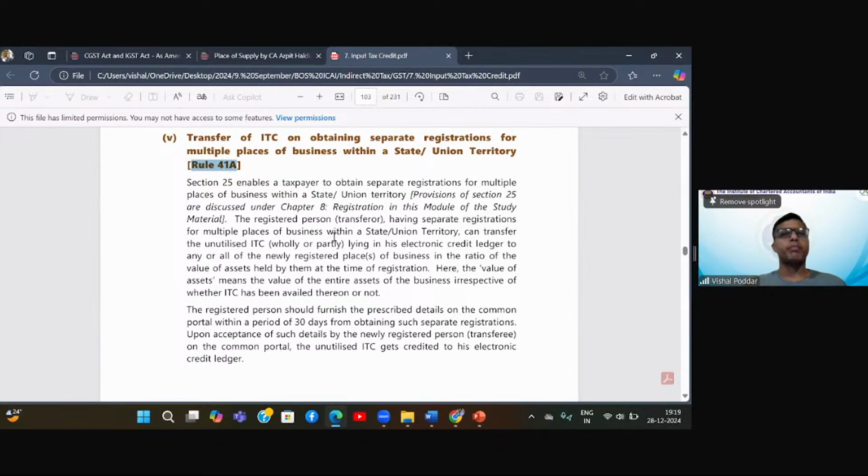So I'll give you an example to explain. I am running my CA profession, my CA office, and I am having my place in Maharashtra. But in Maharashtra, I am having place, let us assume, at 4 places: Mumbai, Nashik, Pune, Aurangabad. Plus, I have, let us say, my offices in Gujarat, one in Delhi, one in Tamil Nadu, and one in Kolkata.